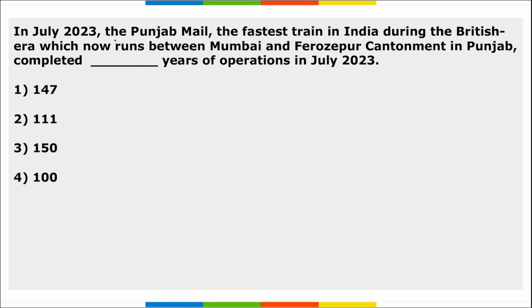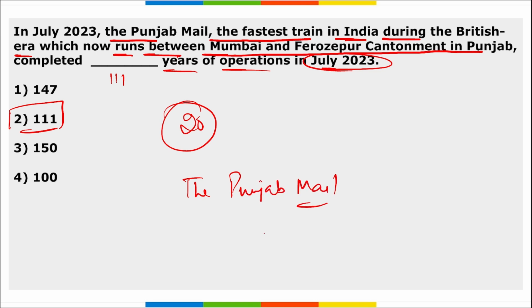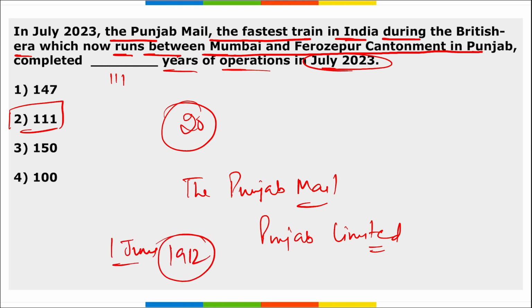Next, the Punjab Mail, the fastest train in India during the British era, which now runs between Mumbai and Firozpur Cantonment in Punjab, completed 111 years of operation in July 2023. Direct questions to remember, right? And it has more than 20 coaches, and the name here is the Punjab Mail, right? Earlier it was named Punjab Limited, correct? And this was established on 1st of June in 1912 and recently it completed 111 years.